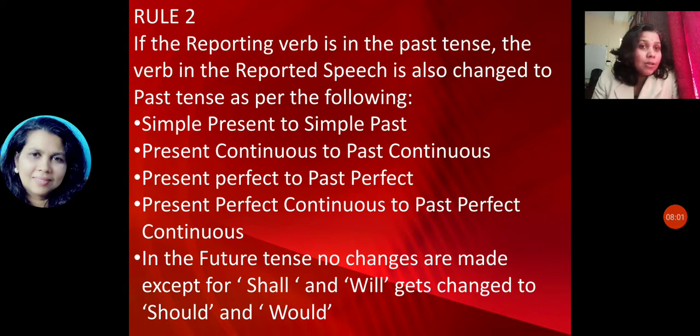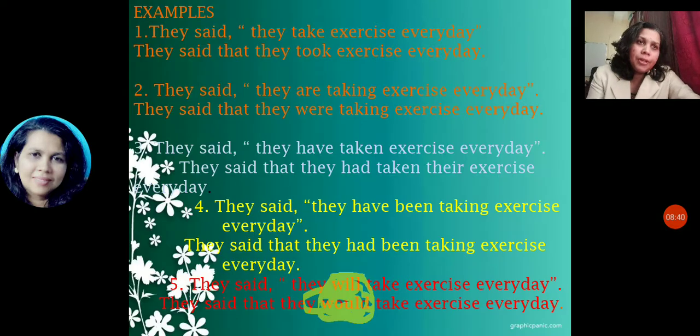In future tense, no changes are made except for shall and will, which change to should and would. So rule number 2 is that if the reporting verb is in the past tense, then the verb in the reported speech is also changed to past tense. Simple present to simple past, continuous to past continuous, perfect to past perfect, present perfect continuous to past perfect continuous. And in future tense, no changes are made except shall and will changed to should and would.